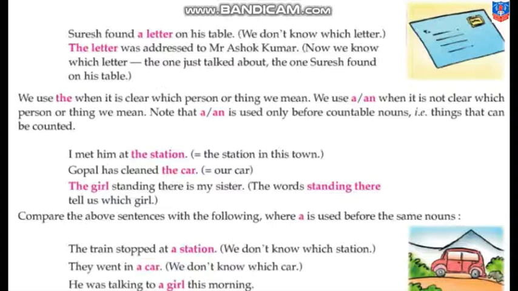तो फर्स्ट सेंटेंस में हमको पता नहीं था कि वो लेटर किस बारे में है. Only we know that it was a letter. Then we came to know that it was addressed to Mr. Ashok Kumar. The one just talked about, the one Suresh found on his table. We use the when it is clear which person or thing we mean. We use a or an when it is not clear which person or thing we mean. That means when we are sure about anything, we use the. And when we are unsure, don't know about that thing, we use a or an. Note that a or an is used only before countable nouns, things that can be counted.